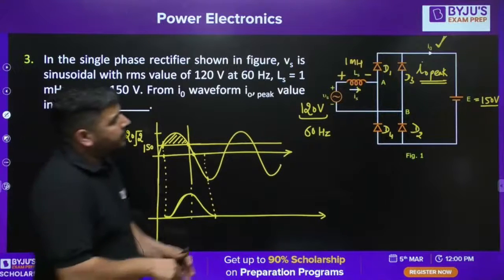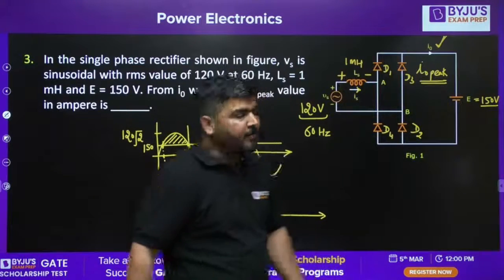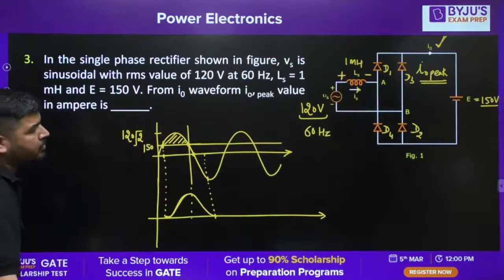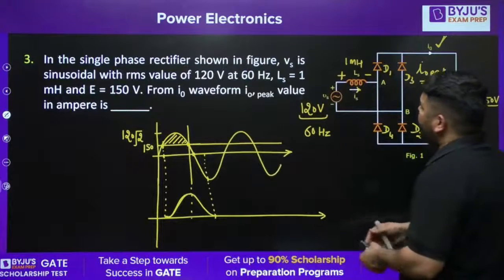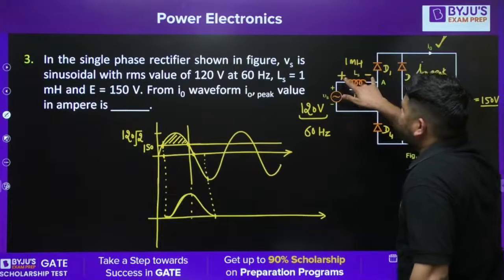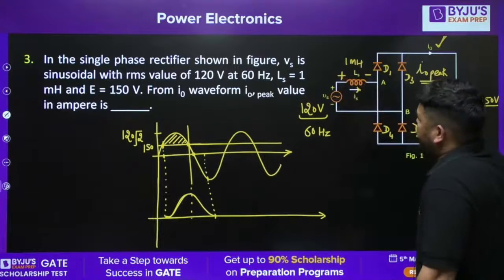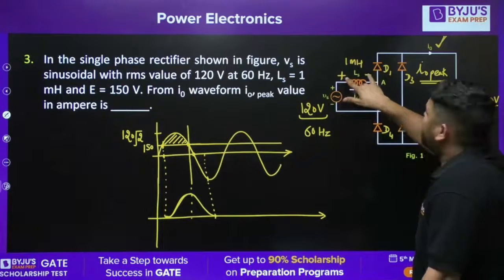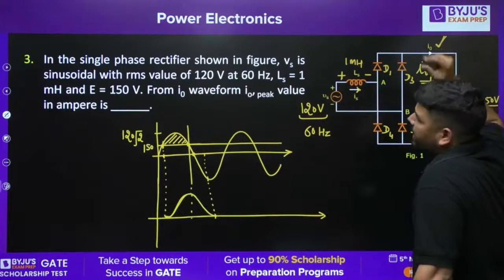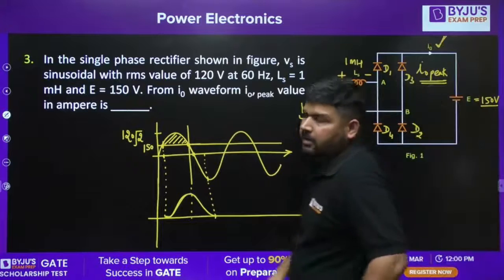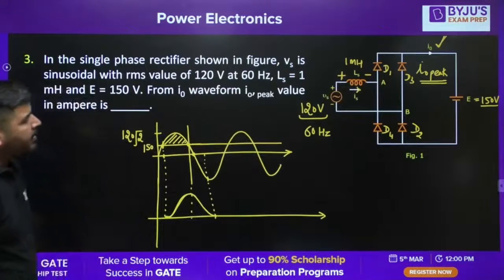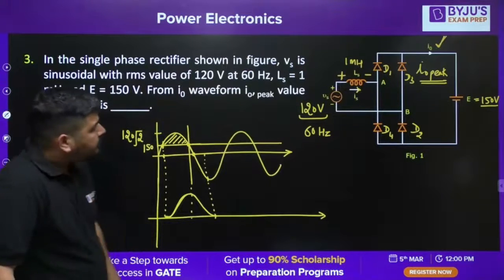I have solved many questions like this. So please try to solve this question. This is not a difficult question. I have given you the idea how to solve this. If somehow we can plot the inductor voltage, from that voltage we can analyze the maximum value of this I naught. Okay, we can calculate the peak value of this output current. Now tell me how to do that.